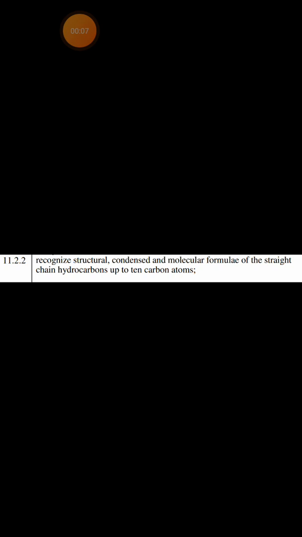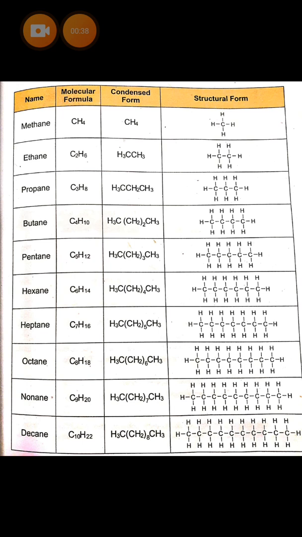Today we are going to discuss SLO number 11.2.2: recognize structural, condensed and molecular formulae of the straight chain hydrocarbons up to 10 carbon atoms. It means today we are going to discuss different forms of one molecule, three forms of one molecule. We will see how we can write one molecule in three forms. You can find all these structures in your book on page number 55.